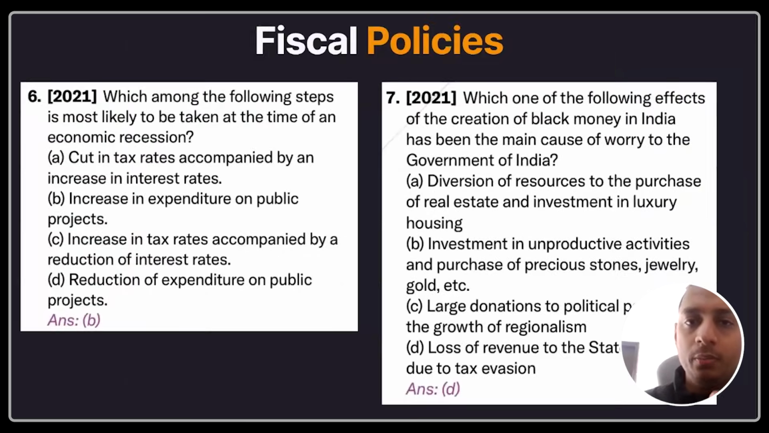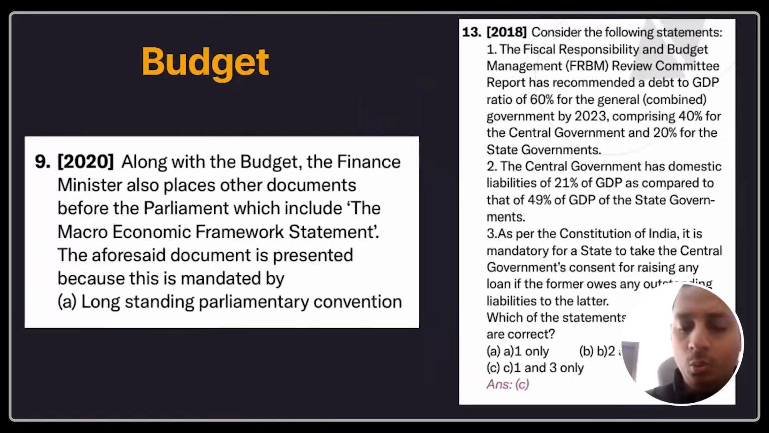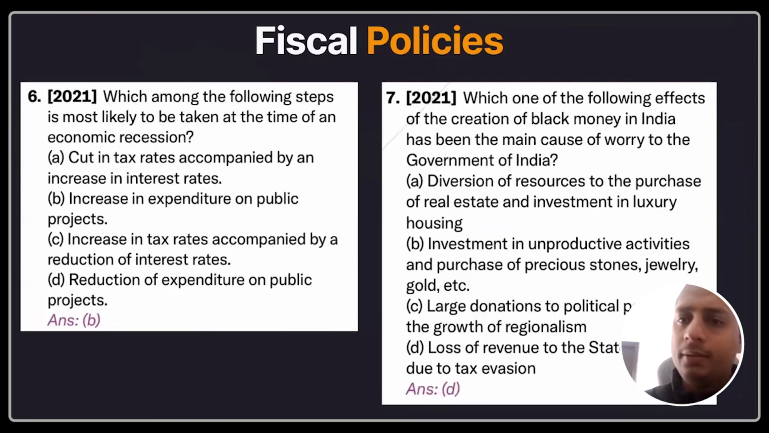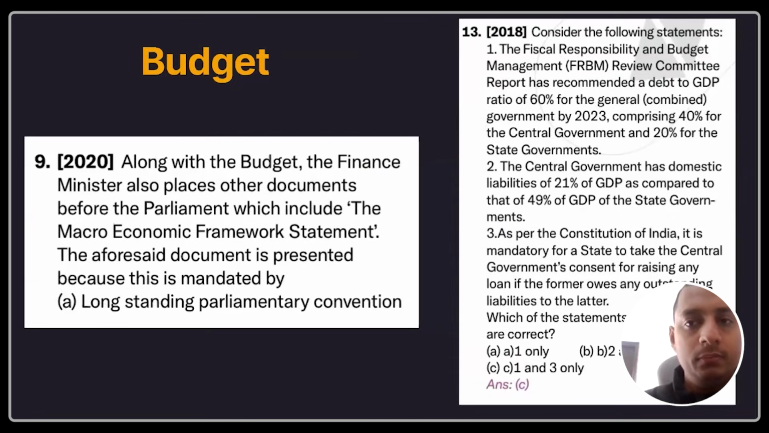Now, regarding the fiscal policies as well, it's not as important when compared to monetary policies, because hardly 2 questions came, but something you have to focus on: how the government of India also controls the inflation in the economy. And as I said before, regarding the budget as well, here you can see 2 questions along with the budget. The finance minister also submits which of the document. And in 2018, a question with respect to the FRBM Act already came, because this is the same topic with respect to deficit financing.